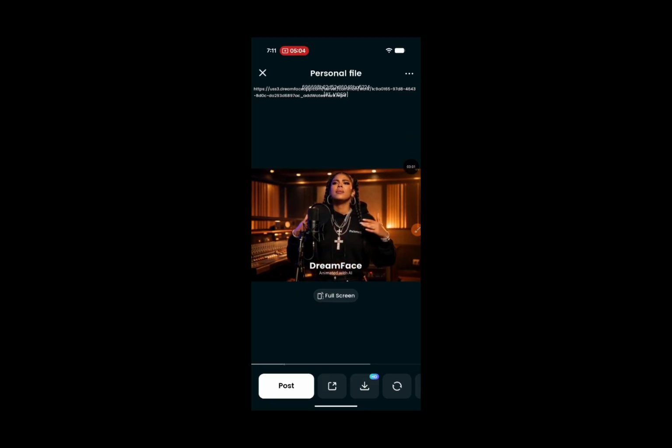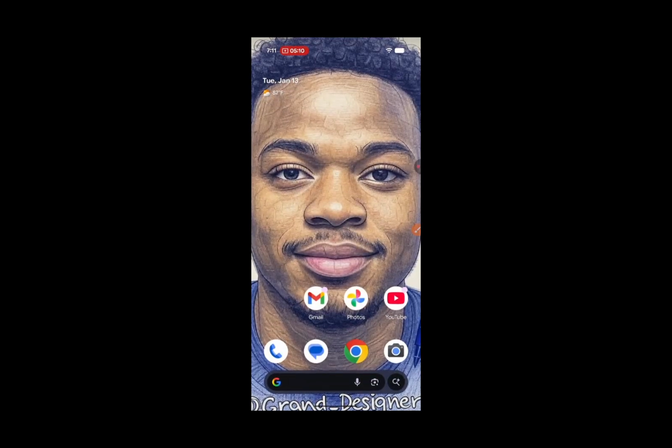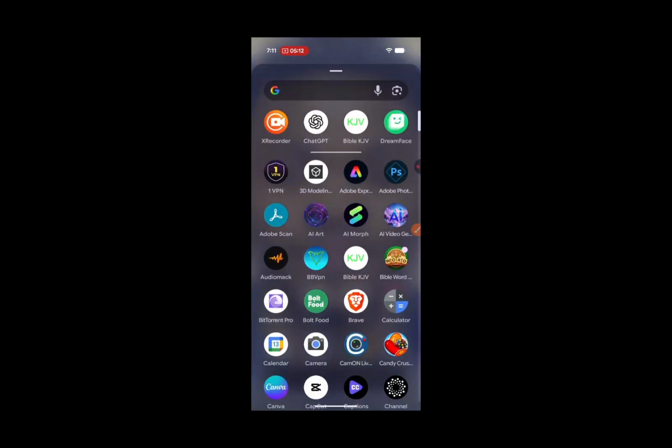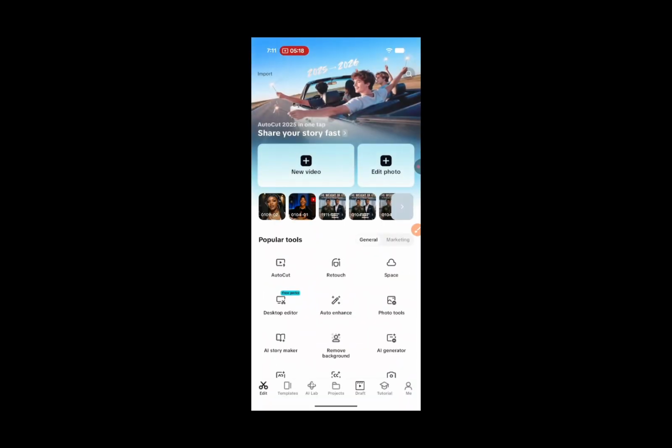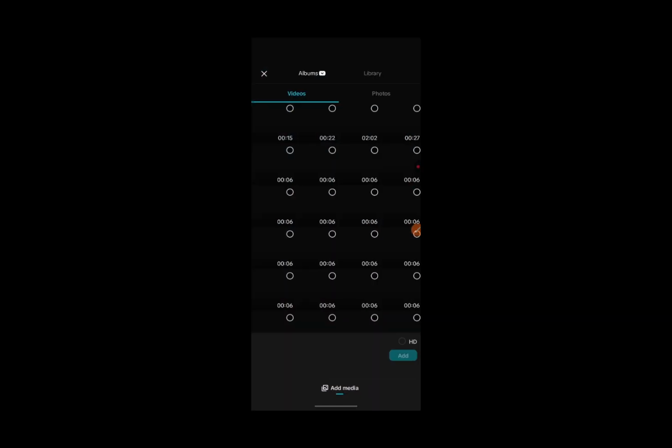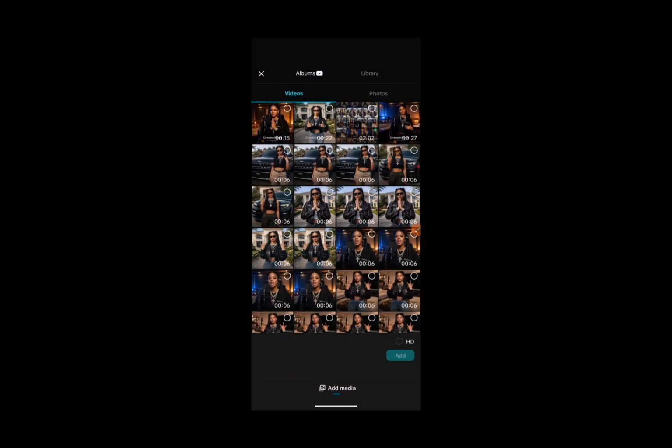and then the last thing we're going to do is to go look for an editing app. All right, we're going to look for an editing app and have everything edited, combined and edited together. So we're going to use CapCut. Okay, then we'll go to new video. Okay, so let's select all the video that we had just made.